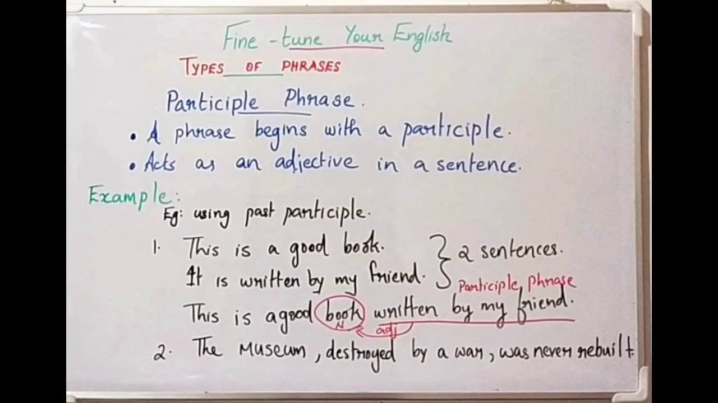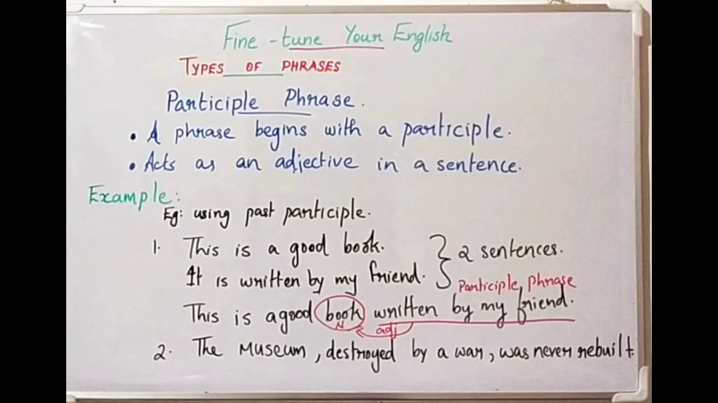Here we can see we combined the two sentences given above and made a new sentence. In the second sentence we removed the first portion and we combined the past participle form written to the first sentence. So this is a good book written by my friend. Here written by my friend is a past participle phrase and it modifies the noun book. So it's an adjective to the noun book.